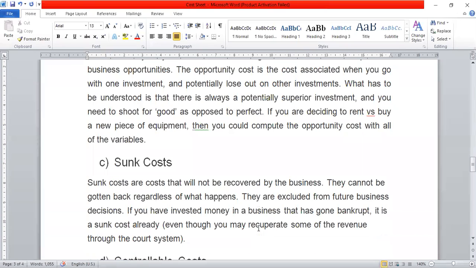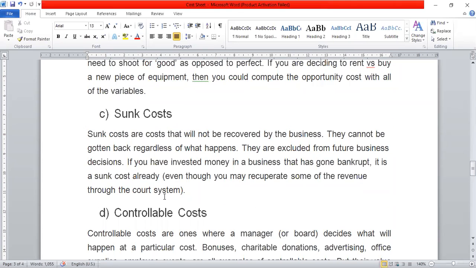Okay. Then number 3 is sunk cost. Sunk costs are costs that will not be recovered by the business. They cannot be gotten back regardless of what happens. They are excluded from future business decisions. If you have invested money in a business that has gone bankrupt, it is a sunk cost already, even though you may have recovered some of the revenue through the court system. It is some type of bad debt we can consider. If you invested in some business and that company becomes bankrupt, your cost will be considered as sunk cost.